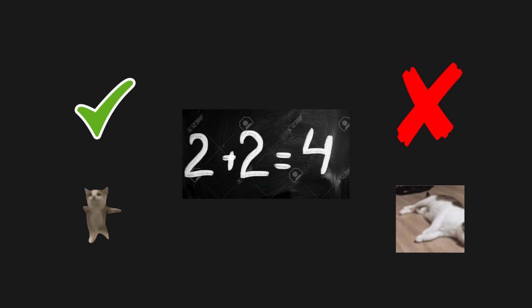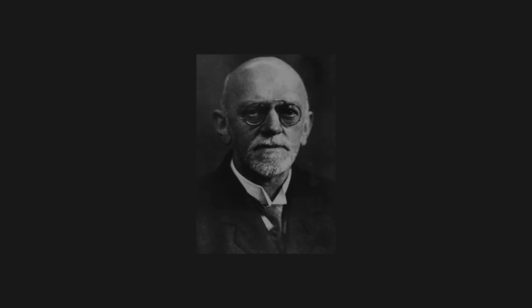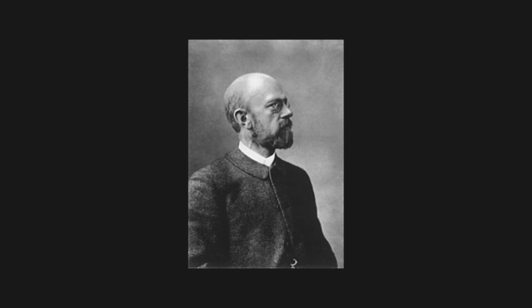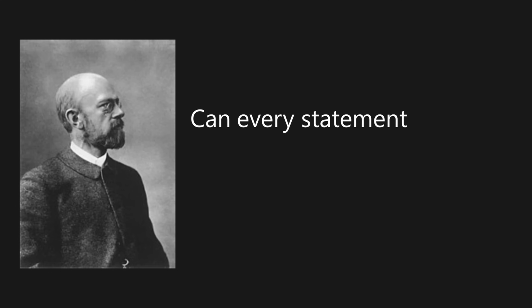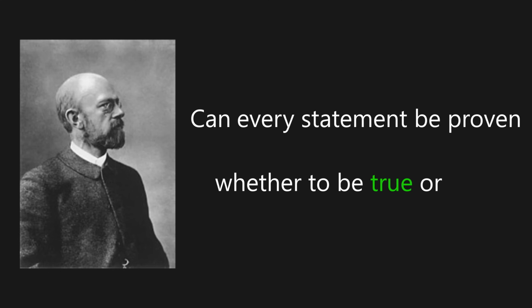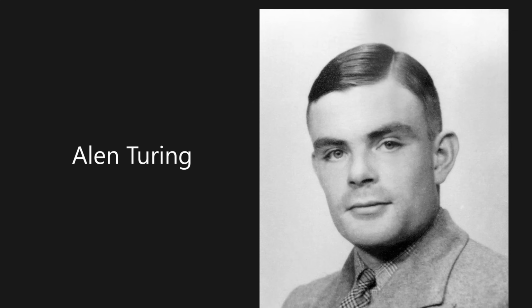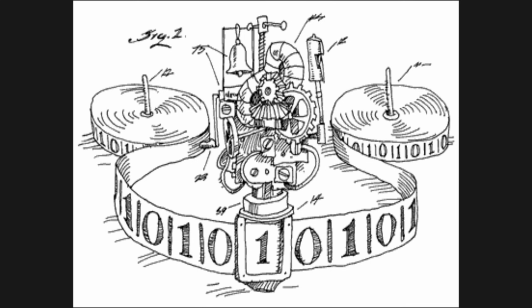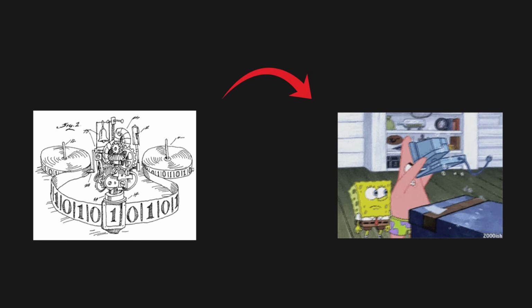The point was to prove whether or not any mathematical statement is either true or false based on a set of basic rules. Hilbert, at the time of posing this question, was optimistic an algorithm could be found to solve this straightforward question. Can every statement be proven to be true or false? Around 10 years later, British mathematician Alan Turing introduced the concept of the Turing machine, a machine that is often considered a conceptual precursor to the modern computer.